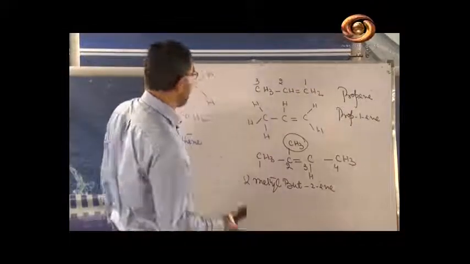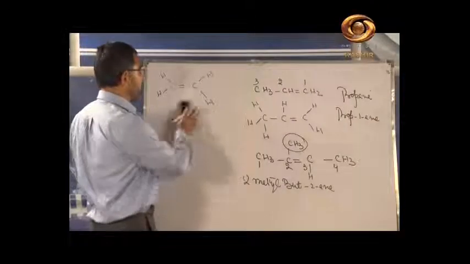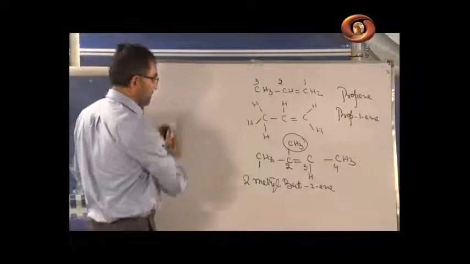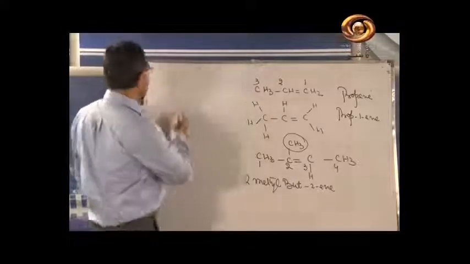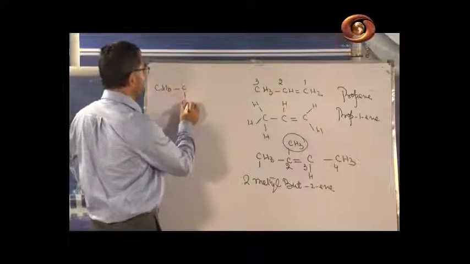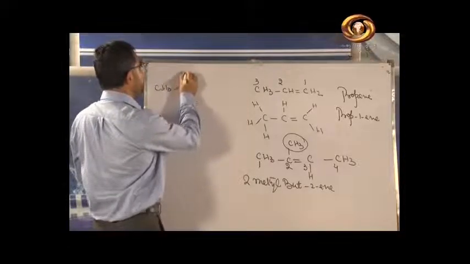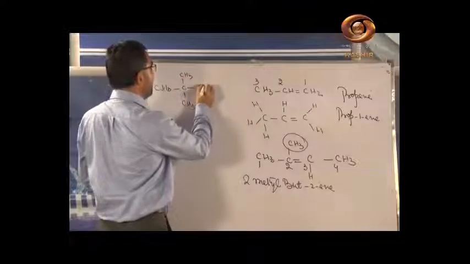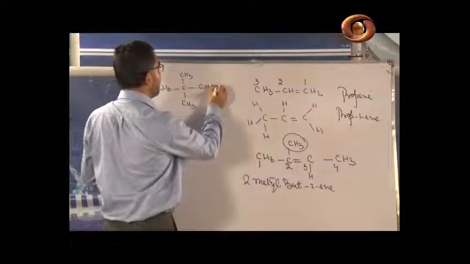Now the next compound, we will do one more compound of these alkenes and then we will move to the alkynes. But we have this compound CH3, this is CH3, this is CH3, this is CH double bond CH2.